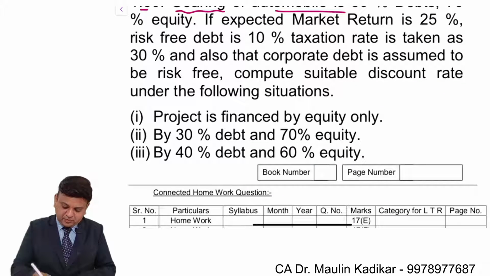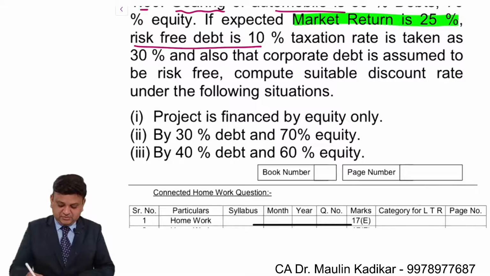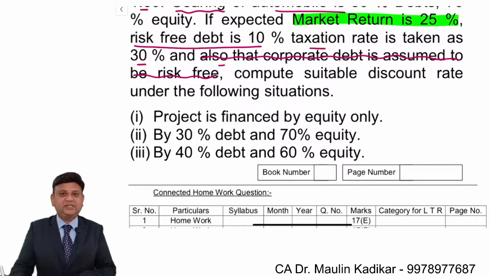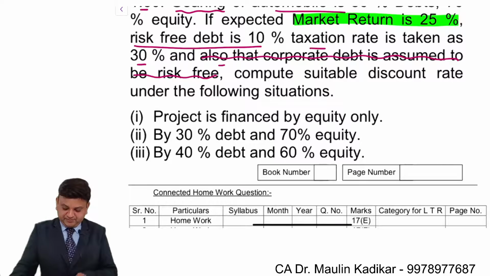Return on the market portfolio is 25%. Risk-free rate of return is 10%. Income tax rate is only 30%. And corporate debt is assumed to be risk-free. This information is not required to be given because this is assumed otherwise.